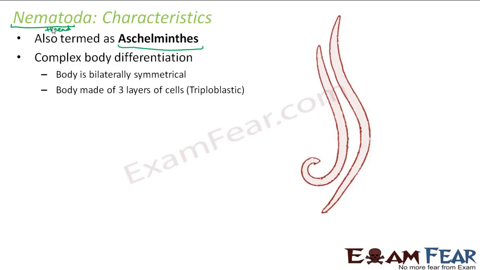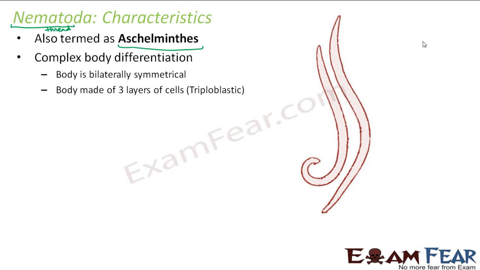Body made up of 3 layers of cells, that is triploblastic. So hereafter, for most of the phylum, you will see that they are all triploblastic and they are all symmetrical. So these are triploblastic, that is, they have all the 3: ectoderm, endoderm and mesoderm. So they have all the 3.